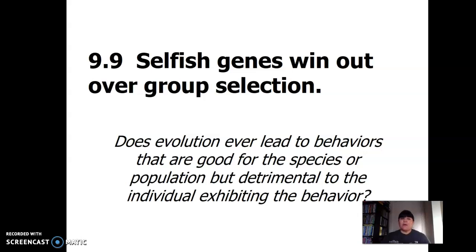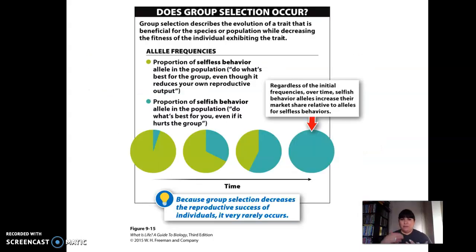Selfish genes win out over group selection. We see that being selfish is actually more inherent, right? So they actually have done a study. It says proportion of selfless behaviors in the green, proportion of selfish behaviors in the blue, and over time we see the selfish behaviors more common.